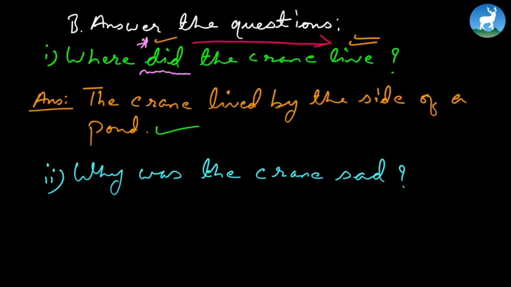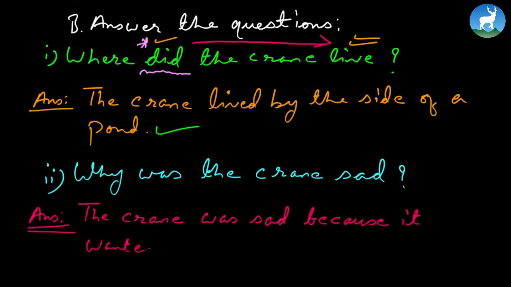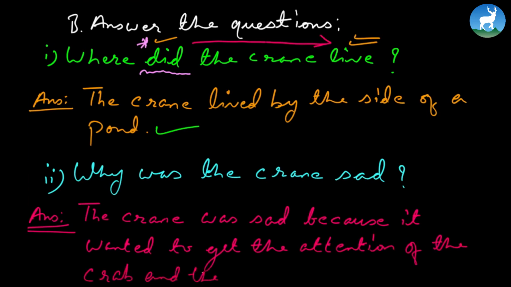Look at number 2. Why was the crane sad? And to get the answer, remember, read the passage time and again to answer this question. Actually, this question is a very vague question. Remember, the crane was sad because it wanted to draw the attention of a crab. It was not sad actually, it's a strategy to get the attention of the crab. The crane was sad because it wanted to get the attention of the crab and the fish. It pretended to be sad actually.